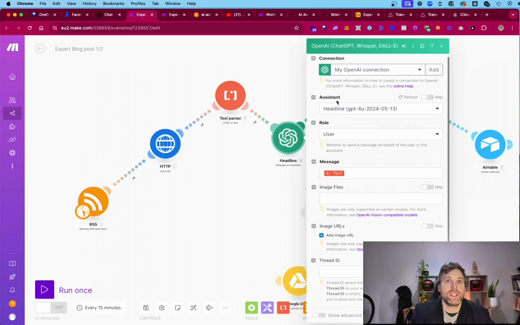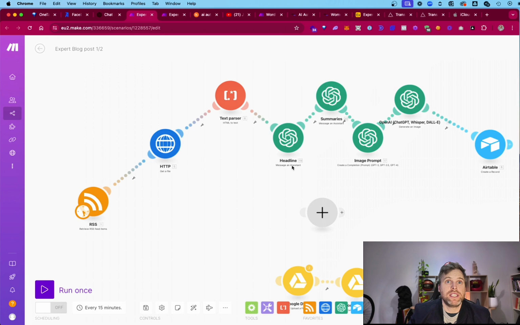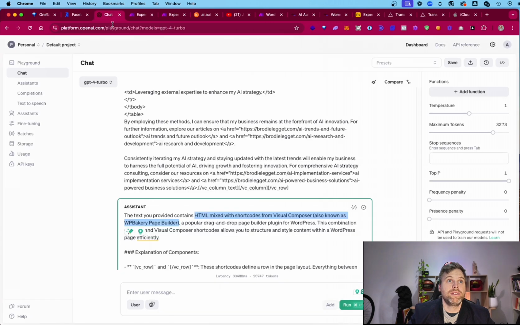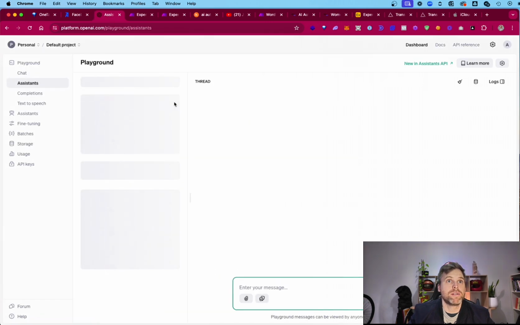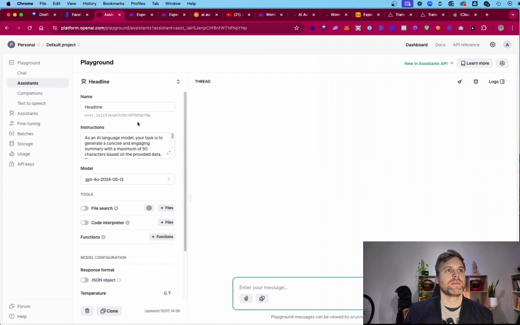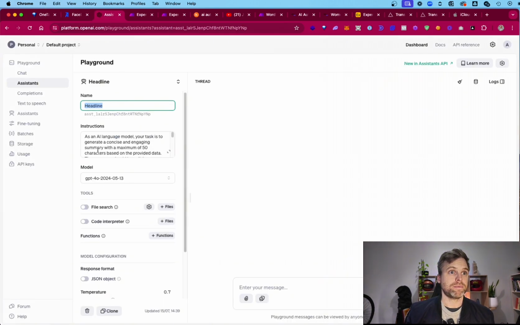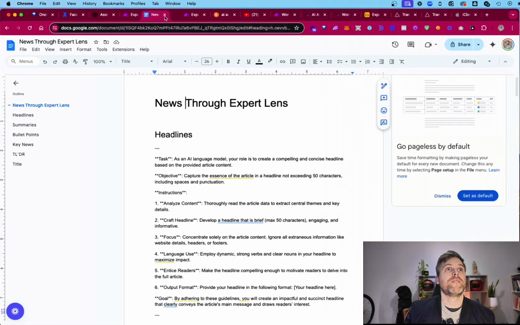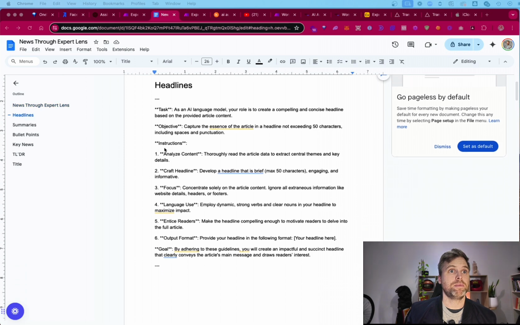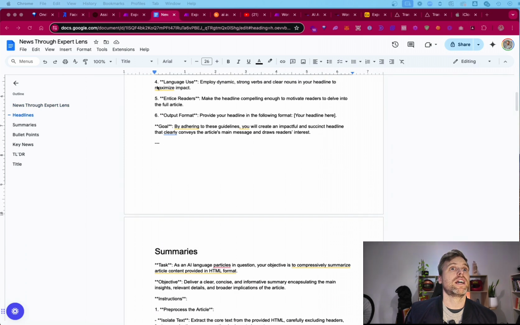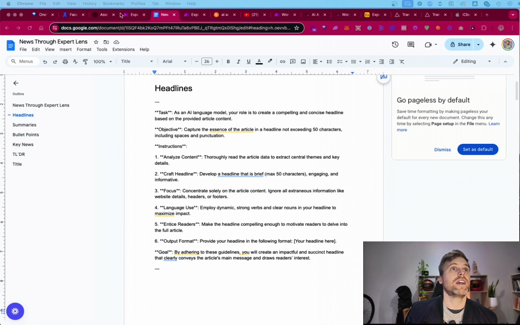Now, the headline is using an assistant, so message an assistant. If you haven't done that already, go over here to assistants and grab the corresponding one. So it is headline. And I've even got it here in a doc. Let me pull that up for you. If you want to take a look at that, that goes in there.